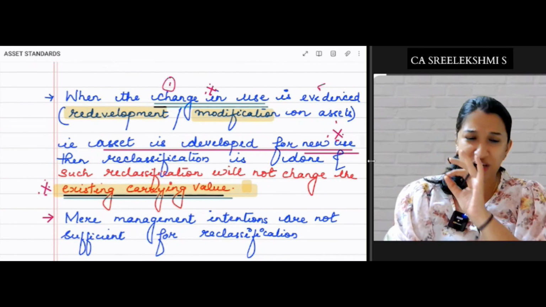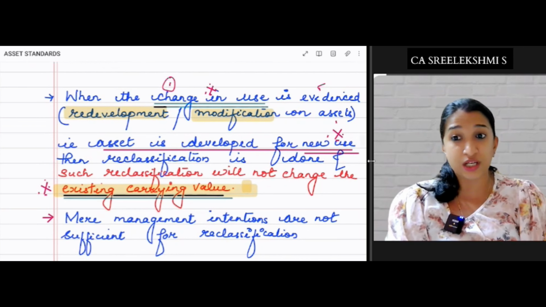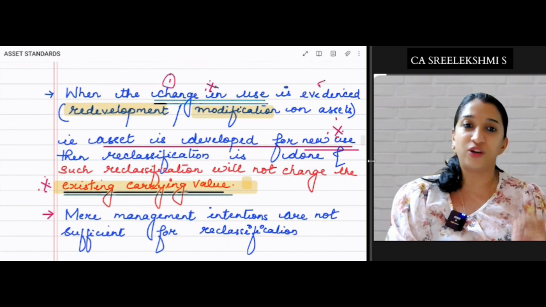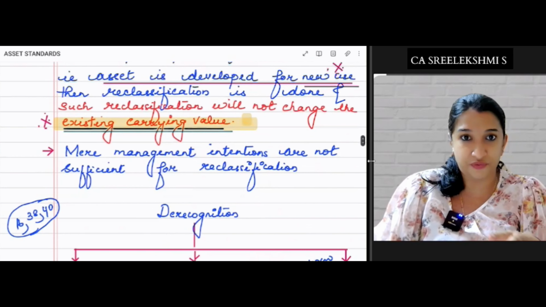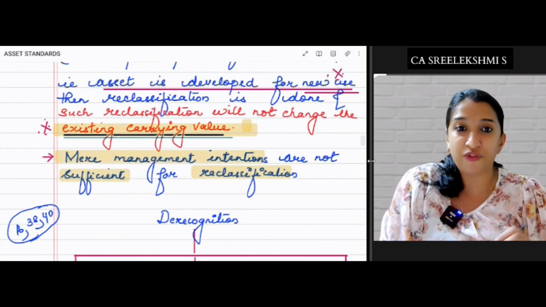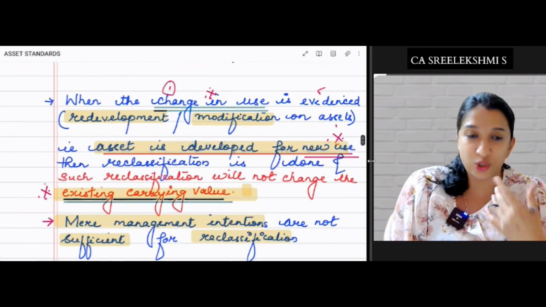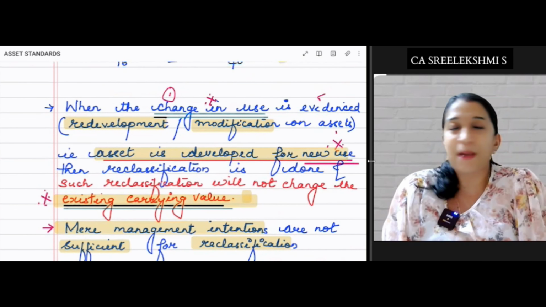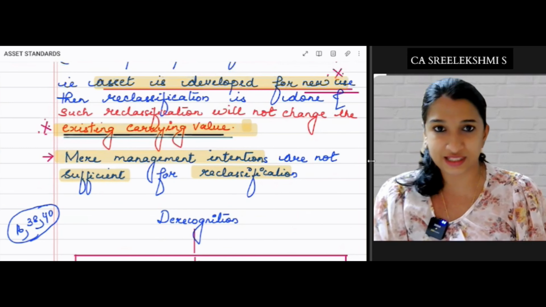Now, the third point, which again you need to study: mere management intentions are not sufficient for reclassification. You decided to reclassify, but that is not enough. For reclassification, the asset should have been developed for new use, which means there should be a change in use which is evidenced. Mere management intentions are not enough to reclassify the asset.